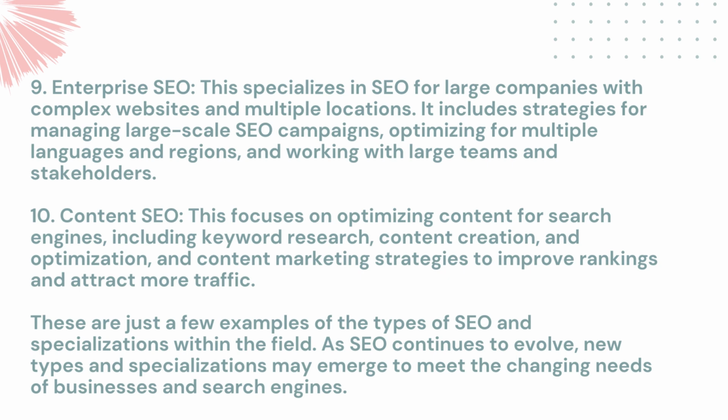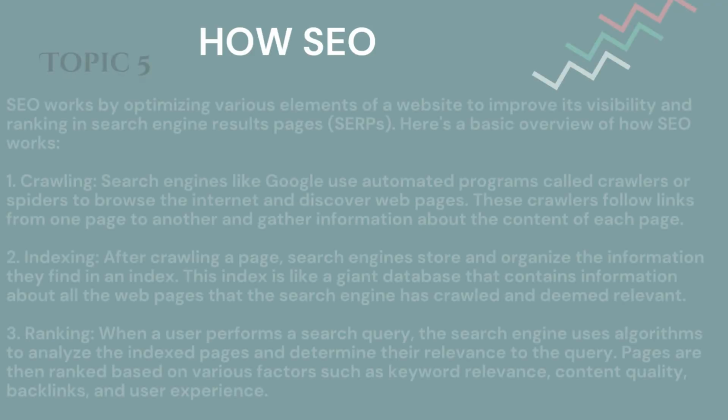9. Enterprise SEO. This specializes in SEO for large companies with complex websites and multiple locations. It includes strategies for managing large-scale SEO campaigns, optimizing for multiple languages and regions, and working with large teams and stakeholders. 10. Content SEO. This focuses on optimizing content for search engines, including keyword research, content creation, and optimization, and content marketing strategies to improve rankings and attract more traffic. These are just a few examples of the types of SEO and specializations within the field. As SEO continues to evolve, new types and specializations may emerge to meet the changing needs of businesses and search engines.